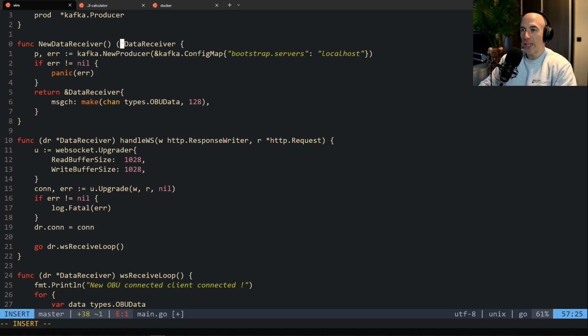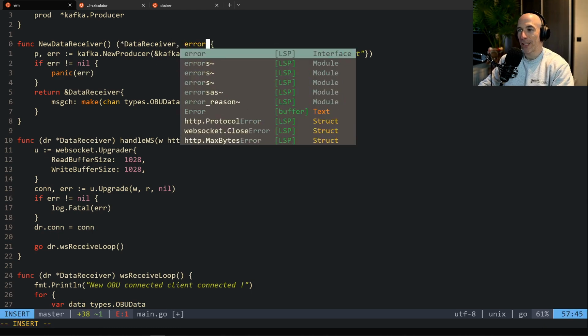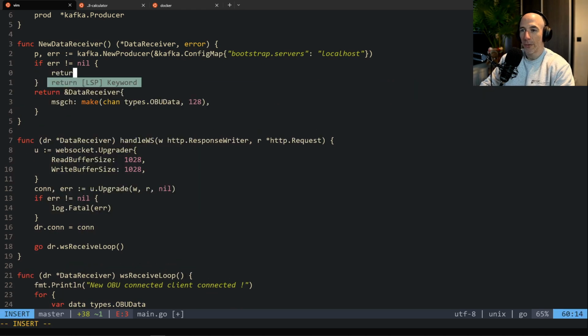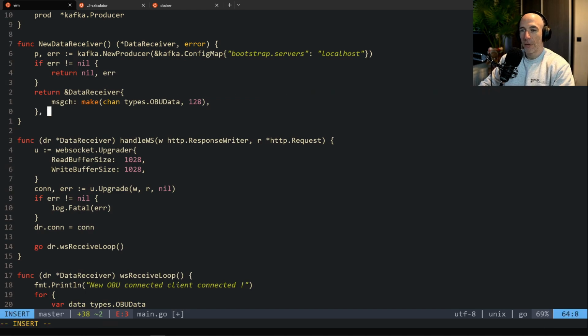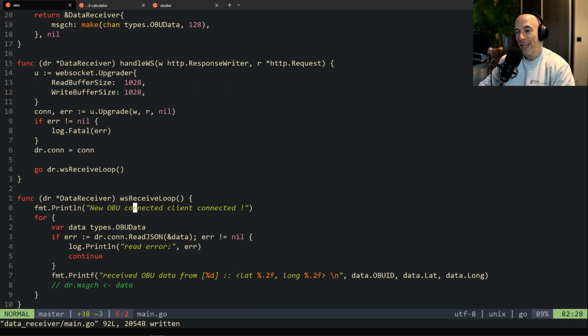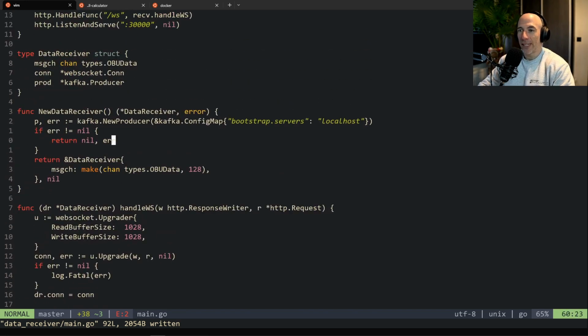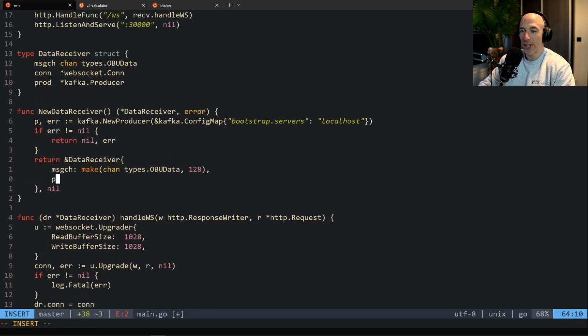What we're also going to do here is make an error, because right now we have something that can return an error, which is this, right? So we're going to return an error here, actually nil error, and otherwise we're going to return nil here. To be honest, I'm not quite sure if we need this message channel, in my opinion. I think we can delete that message channel, because in this receive loop we are probably going to produce directly. That's what I think we're going to do. We can make it clean. So we're going to say that the prod here is going to be p.